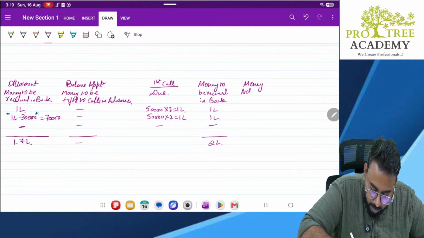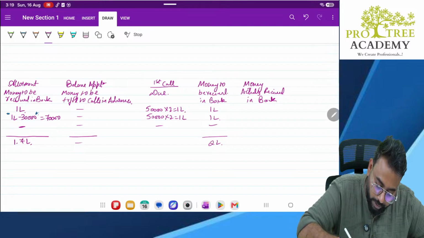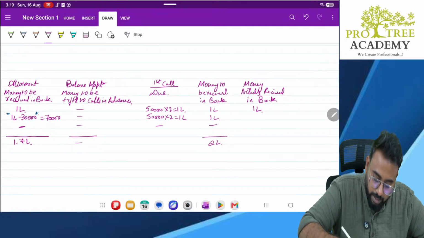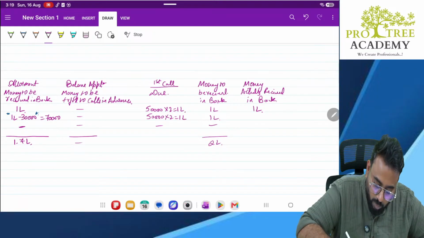Money actually received in bank. How much? 1 lakh. Here, don't directly write 1 lakh. Why, sir? Why we should not directly write 1 lakh?